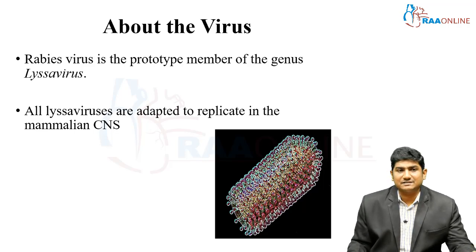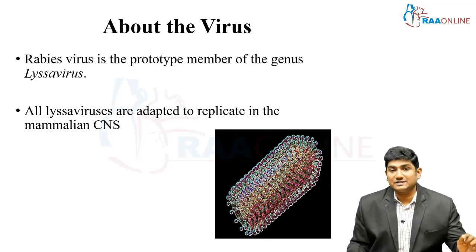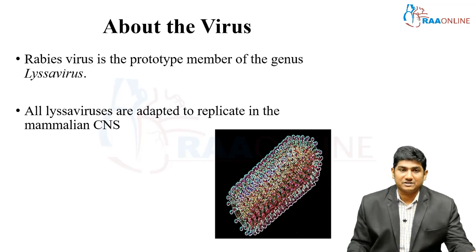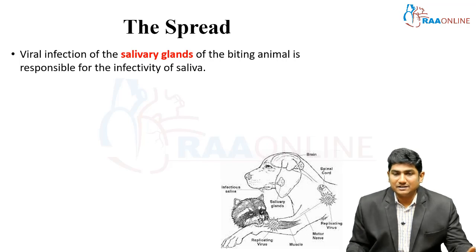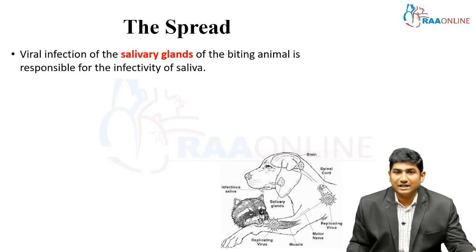So how significant is this? These Lyssaviruses are adapted to replicate inside the mammalian CNS, inside brain tissue. These viruses can live, replicate and cause infection. Now, coming to how it spreads. This picture shows that one zoonotic vector can get infected from another vector. Ultimately the salivary gland of that particular animal is responsible, because the viral infection resides in the salivary gland of the biting animal. This is the reason for the infectivity of that animal.